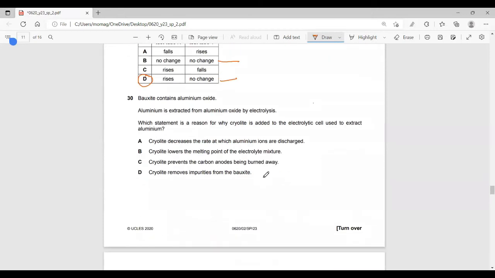Here, by default, you have to memorize that cryolite is a substance which is used to lower the melting point of the overall mixture. Okay, so this is a recall question. It's very easy, huh?